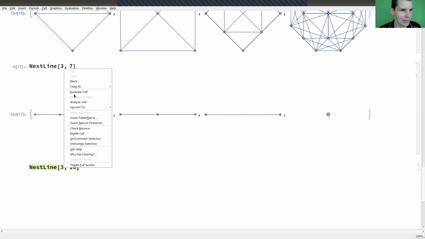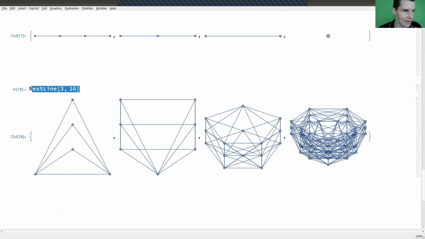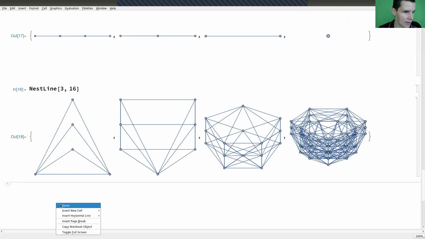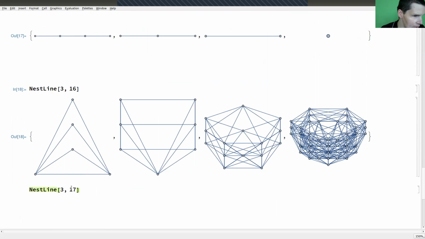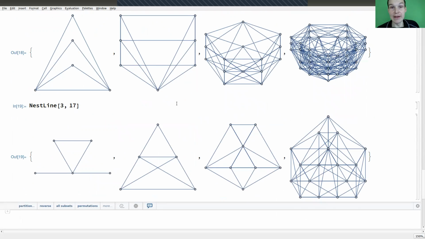16 sounds reasonably random to me. There you go. It gets, again, infinitely complicated. Let's do another one. What is another random number? 17 is certainly a random number. And there you go. It gets infinitely complicated.